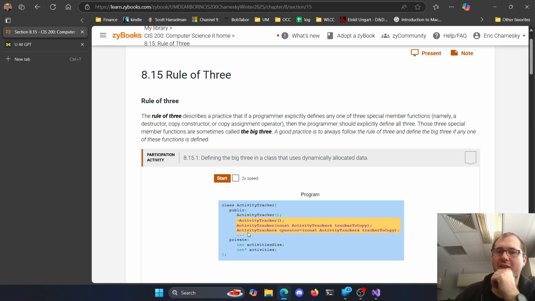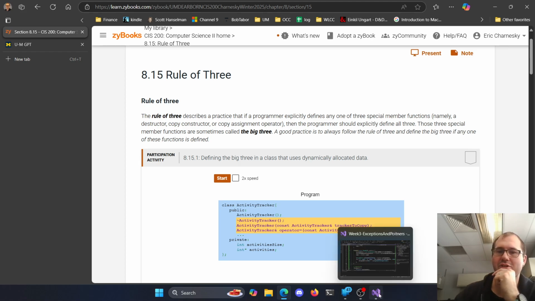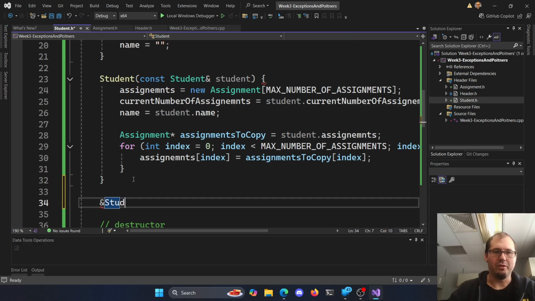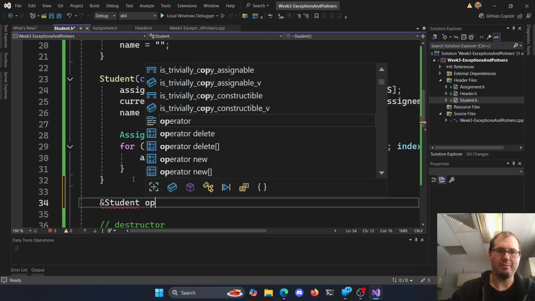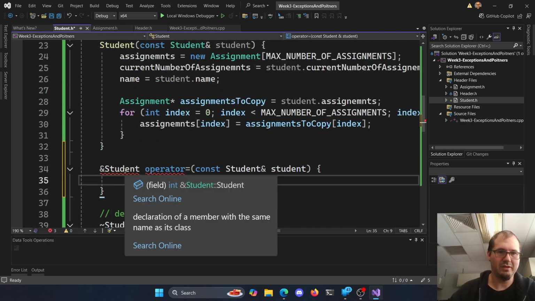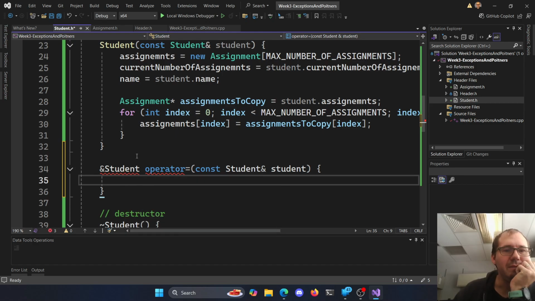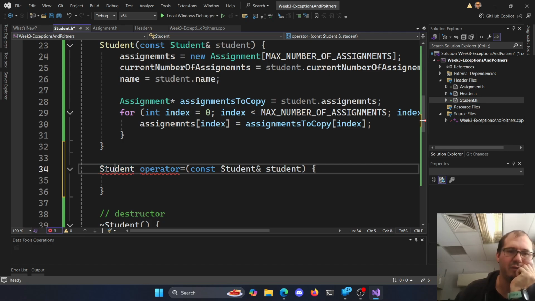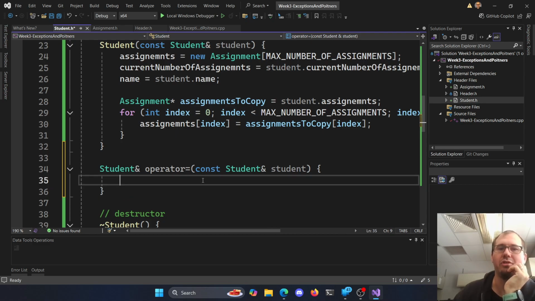So the syntax is a little funny. It returns a reference to an object given a constant reference to the other object. So it's the reference to a student for operator equals given a constant student reference student. What does it not like here? The same name of its class. Did I screw it up here? Oh, that's backwards. There we go. Student reference there. Using the operator equals given a constant other student reference.